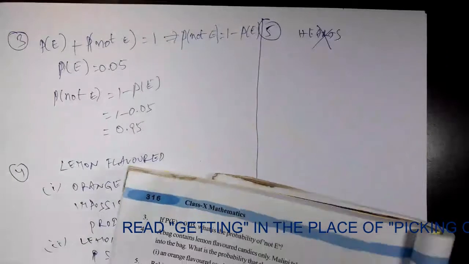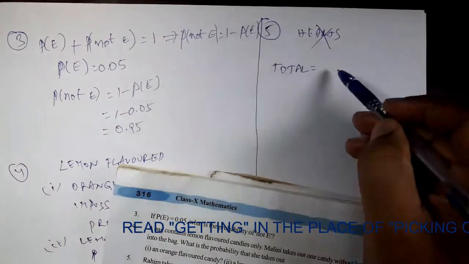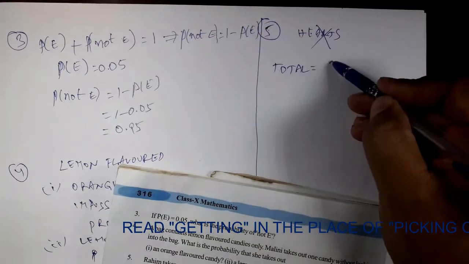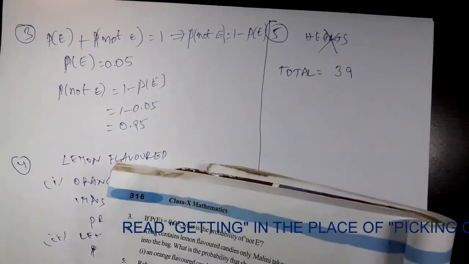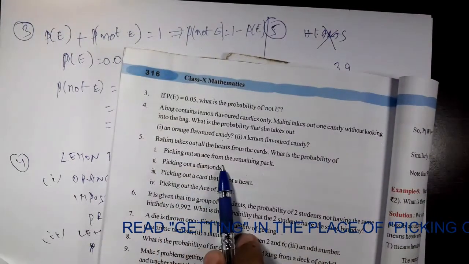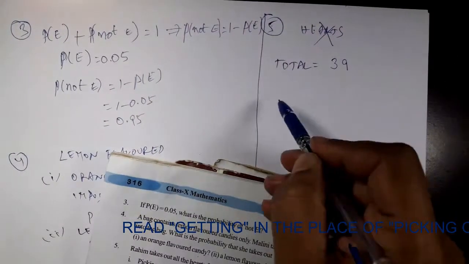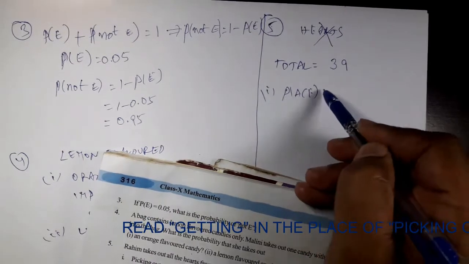Now, total number of cards is how much? 39 only. Let us go into the questions. First one: picking out an ace from the remaining pack. Remaining pack is of course 39. First one is the probability of getting an ace card now.